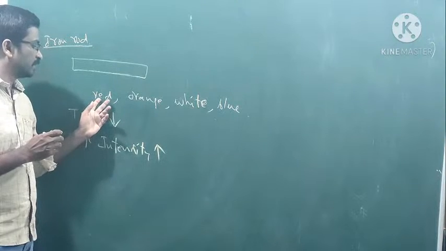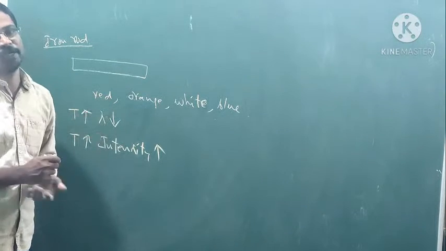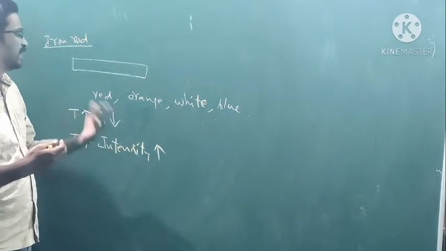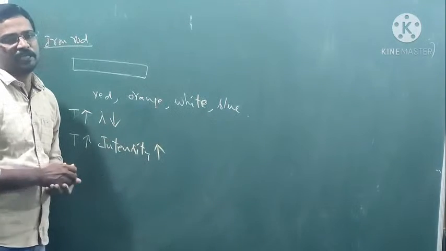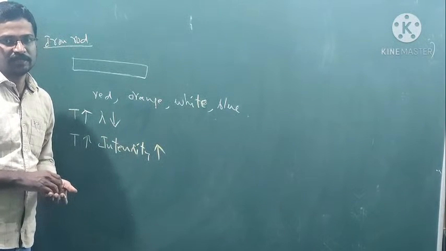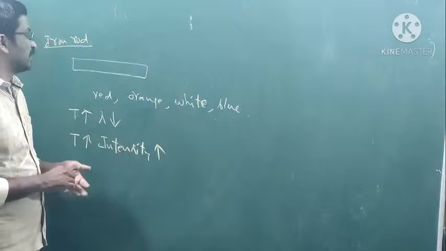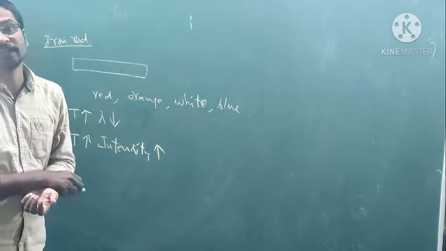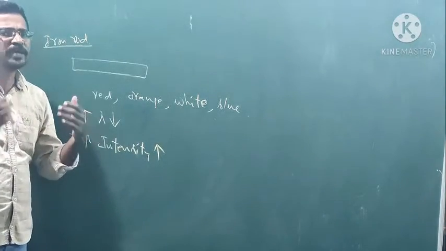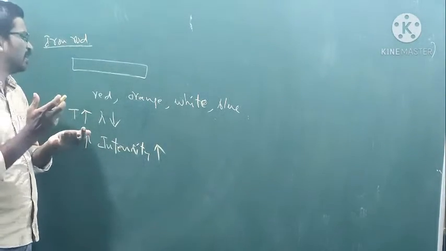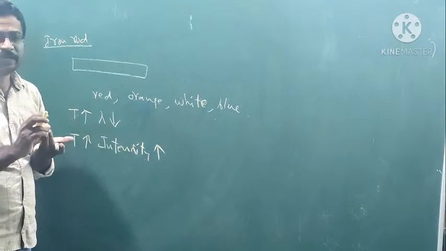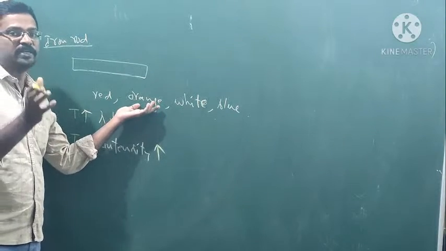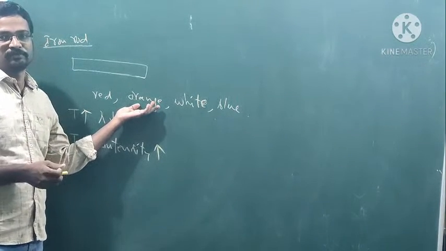Then we can call it a metal that initially shows the red color. After some time, on further heating, you may observe orange color. Shall we call it a metal that can show only orange color radiation? It can emit only orange color radiation? No, it can emit many radiations: blue color, red color, white color, whatever it may be. But the orange color here is the dominant one. The dominant one is what you can observe.